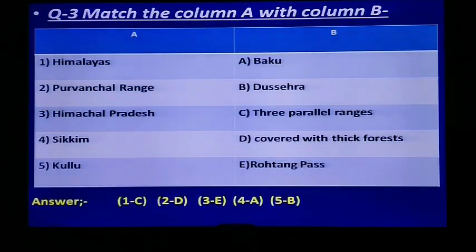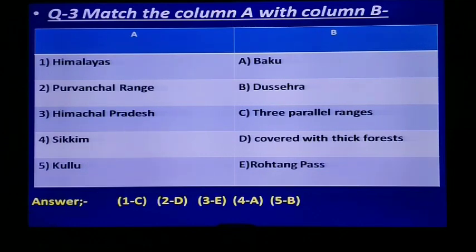Now let's go to the next question, question number 3. This question is of matching the column A with column B. Let's read out the option given in column A. Number 1, Himalayas. Number 2, Purvanchal Range. Number 3, Himachal Pradesh. Number 4, Sikkim. Number 5, Kullu. The options given in B column are A, Baku, B, Dashera, C, 3 parallel ranges, D, covered with thick forest and E, Rohtang Pass.